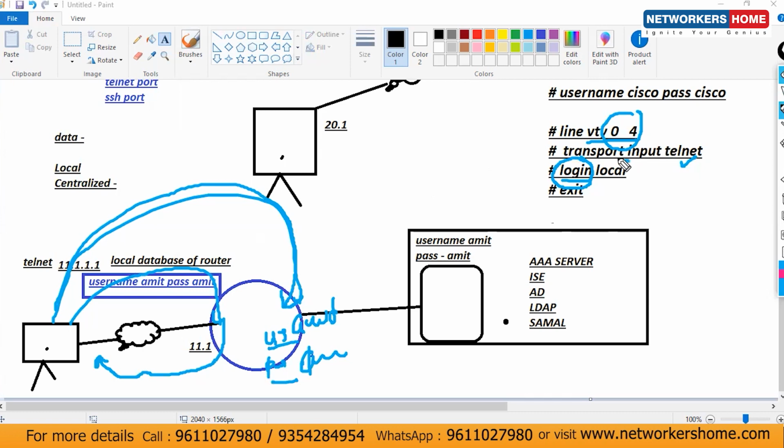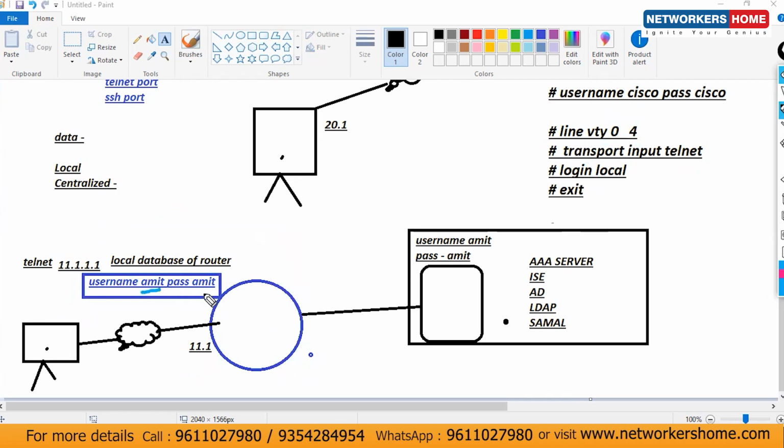So when you mention local here, the router will check in its local database only. Router will check it where? It will check its local database. And in the local database, is there an Amit or not? Yes, that is there. So then it will allow the access. Let's consider you are trying to log in with username Amit and cover.